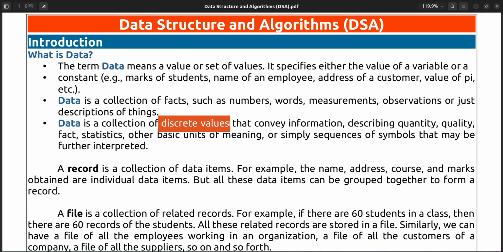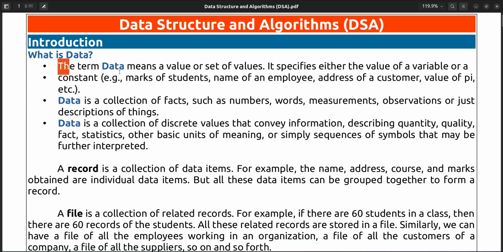From the data you can extract information. Suppose I say Chandigarh, I can give more information about Chandigarh: it is the capital of Haryana and Punjab. Or if I say Delhi, you can say it is the capital of India. This much is the area, these many are the people, this is the literacy rate, this is the language. Like that, you can give information. So data is just a discrete value.